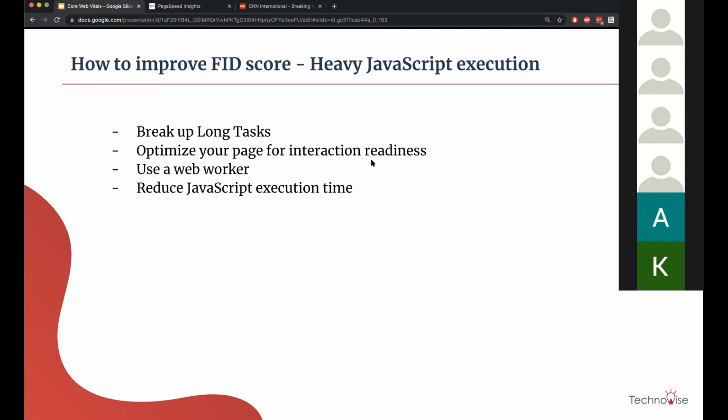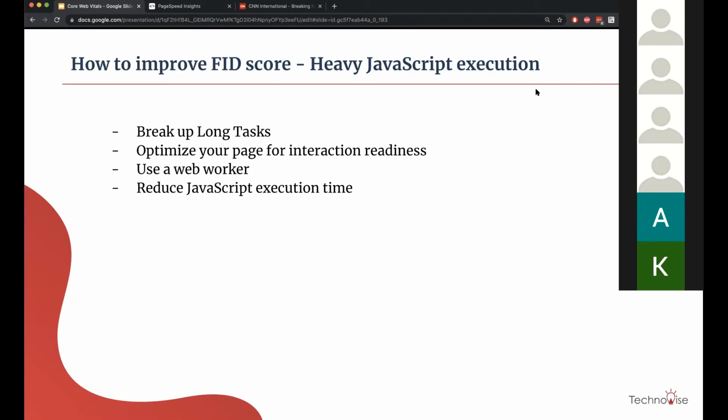We can take advantage of jQuery, where we have a ready function or an on-load function. Ready indicates that it needs to execute once the DOM gets loaded, so it's ready for interaction, ready to take input from the user. We should take advantage of that jQuery here. Use interaction readiness.